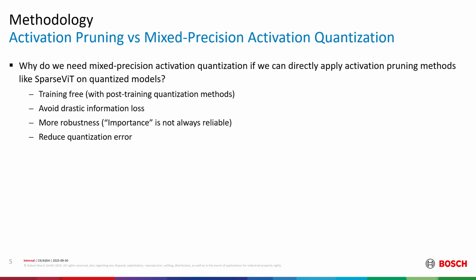A natural question is, why do we need mixed precision activation quantization if we can directly apply activation pruning methods like Sparsity on quantized models? First, our method can be used training-free when using post-training quantization methods because we don't change the computation flow. Secondly, our method can deliver more robust results without drastic information loss at high sparsity ratios because computations on less important windows are retained instead of being completely skipped. Additionally, we found that the mixed precision training of MixA-Q can reduce the quantization error.